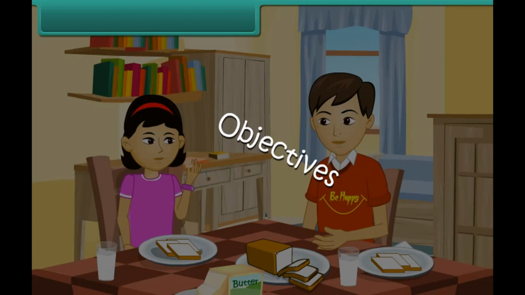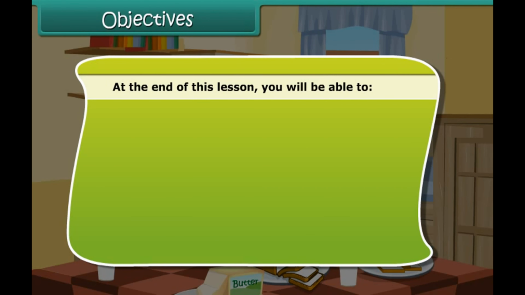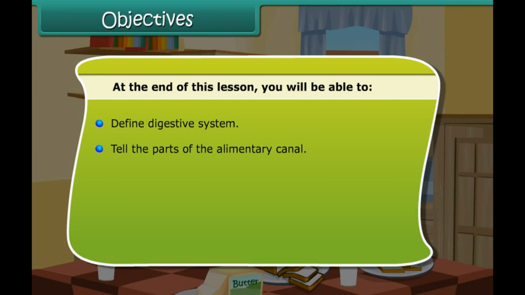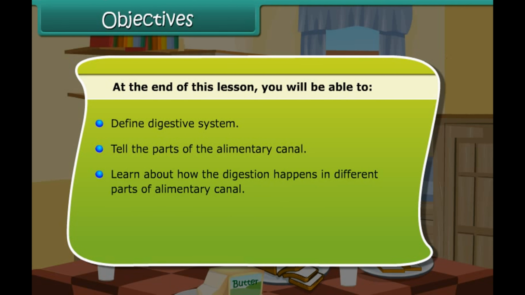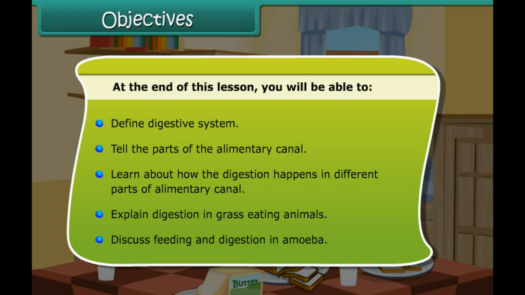Objectives. At the end of this lesson, you will be able to define digestive system, tell the parts of the alimentary canal, learn about how the digestion happens in different parts of alimentary canal, explain digestion in grass-eating animals, discuss feeding